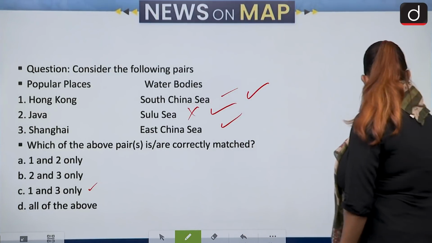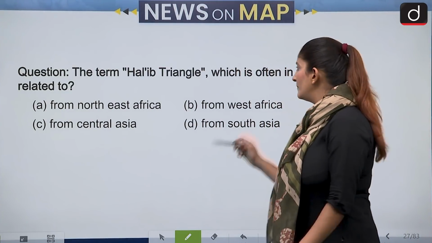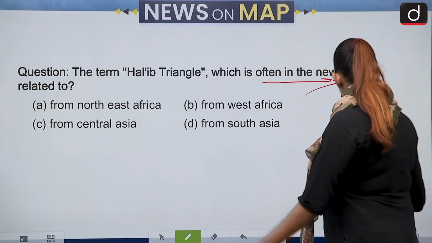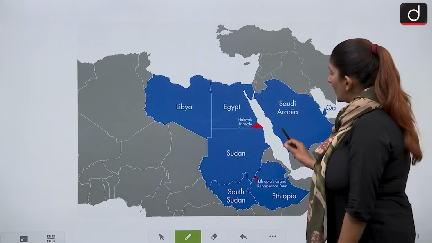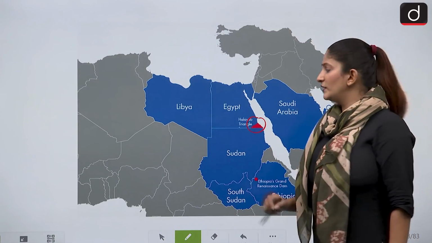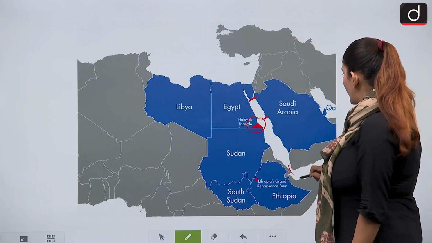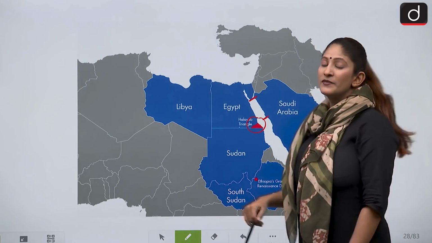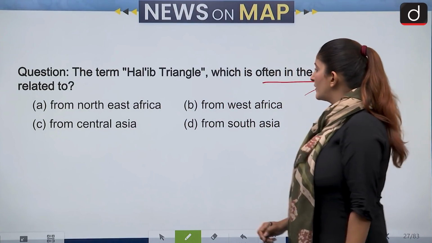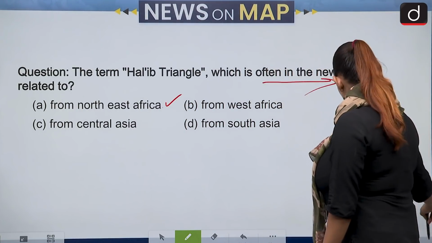Moving on to the next set of questions. Now, the term Halaib Triangle, which is often seen in the news, is related to which of the following? Let's see, where is Halaib Triangle? Halaib Triangle is actually in Egypt, and it has a border with the Red Sea. This is the Red Sea. This is the Gulf of Aqaba. This is Bab el Mandeb. So remember like that. Yes, it is in Northeast Africa. Here is the answer. All right, next question.